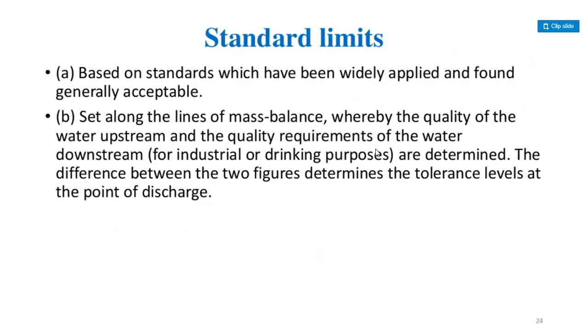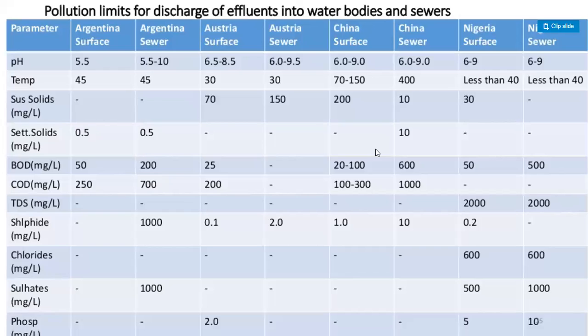And standard limits based on standards which have been widely applied and found generally acceptable are set along the lines of mass balance, whereby the quality of the water upstream and the quality requirements of the water downstream for industrial or drinking purposes are determined. The difference between the two figures determines the tolerance levels at the point of discharge.